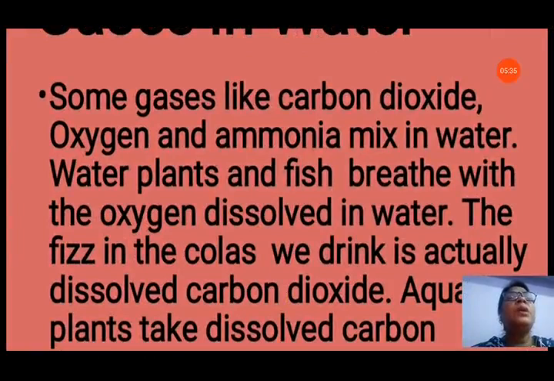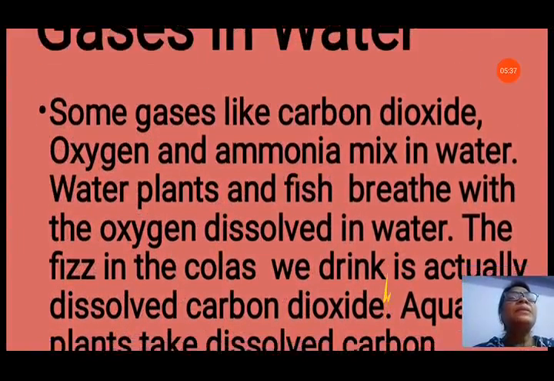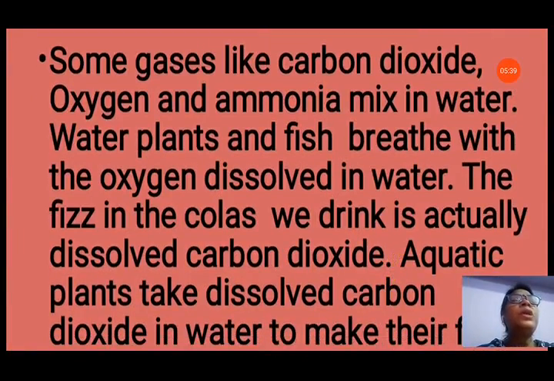Gases in water. Some gases like carbon dioxide, oxygen and ammonia mix in water. Water plants and fish breathe with the oxygen dissolved in water because they don't take the oxygen from the air, because they don't have lungs like us. They have gills, so they take the oxygen dissolved in water. So, it is very beneficial for them that oxygen can dissolve in water.